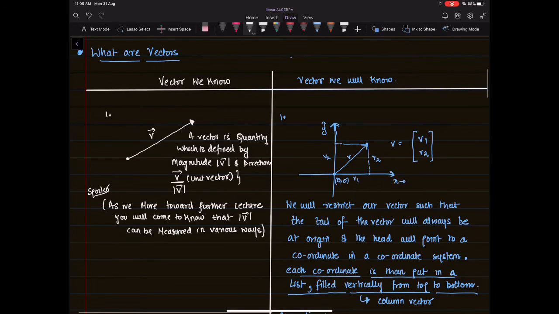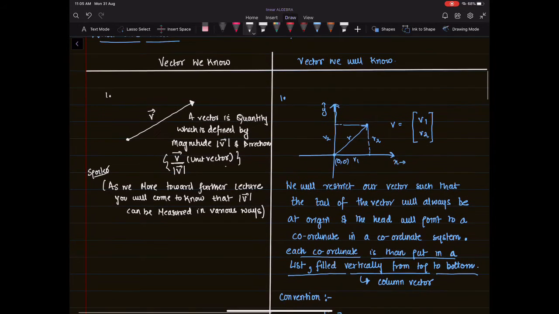So basically a unit vector defines the direction of a vector, where the vector is pointing to. Is it pointing towards north? Is it pointing towards south? Where it is pointing would be defined by its unit vector. And we have another characteristic property of a vector which is called its magnitude, which says what is the actual length of the vector.